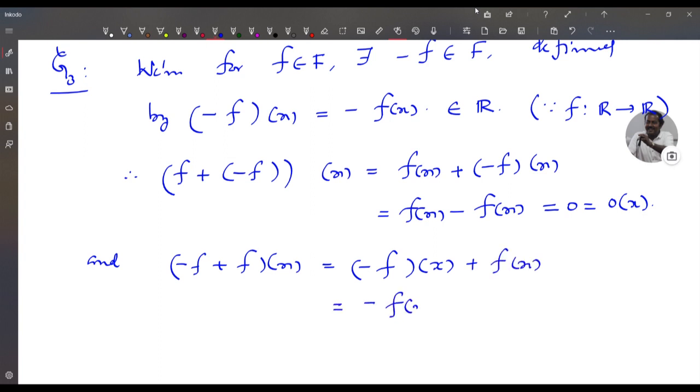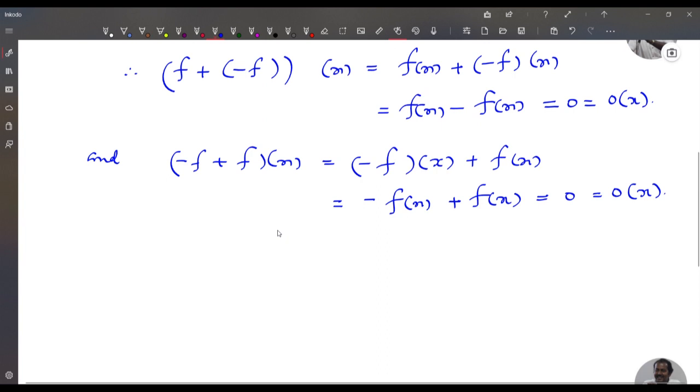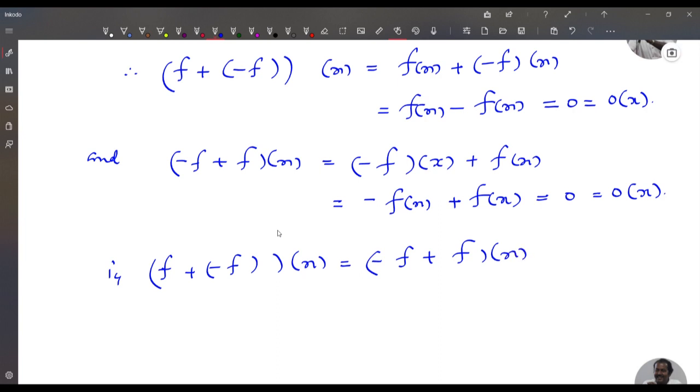So this is minus f of x plus f of x, that is equal to 0. This is equal to the zero function of x. That is, f plus minus f of x is equal to minus f plus f of x, that is equal to 0 of x.